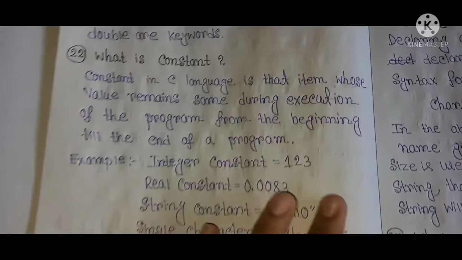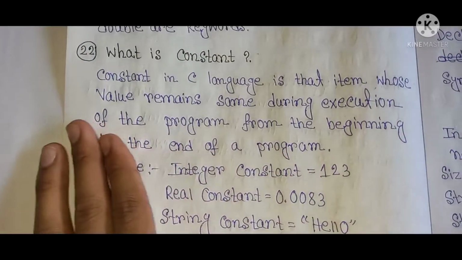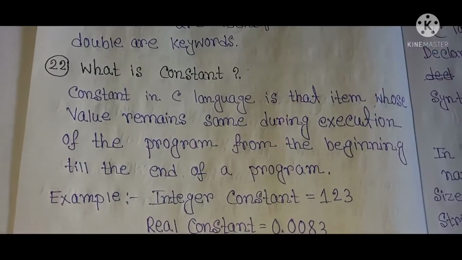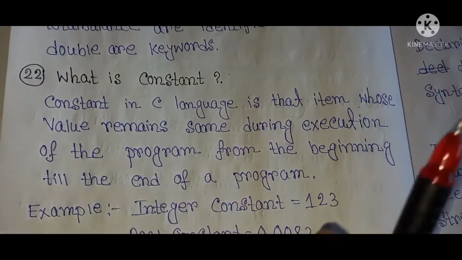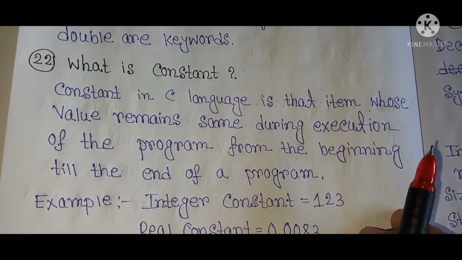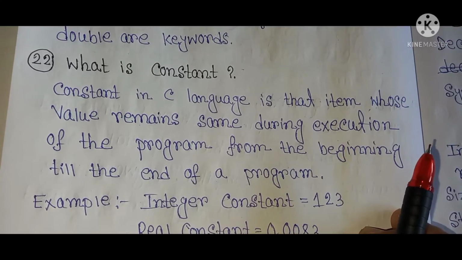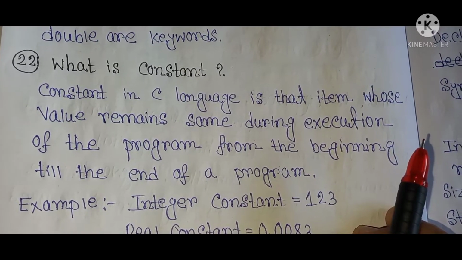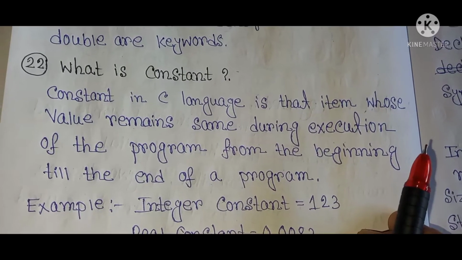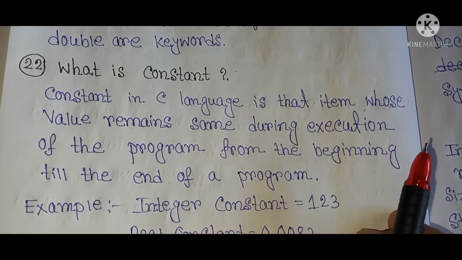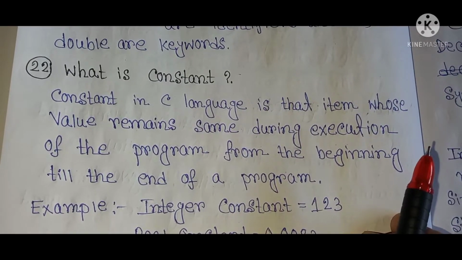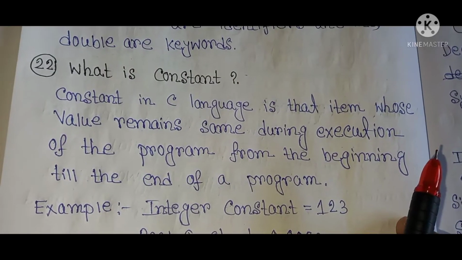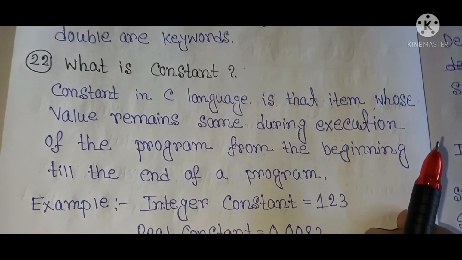The next question is, what is a constant? A constant in C language is an item whose value remains the same during execution of the program, from the beginning till the end of the program. So the constant value does not change.